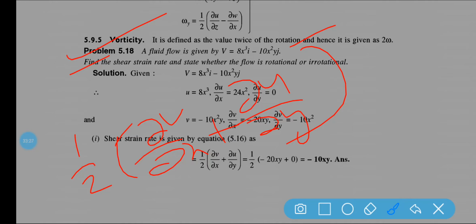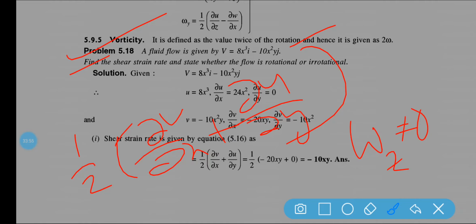So you need to find out the shear strain rate, and also say whether the fluid flow is rotational or irrotational. You know that if wz is not equal to 0, then we can say the flow is rotational. If it is 0, then the flow is irrotational.